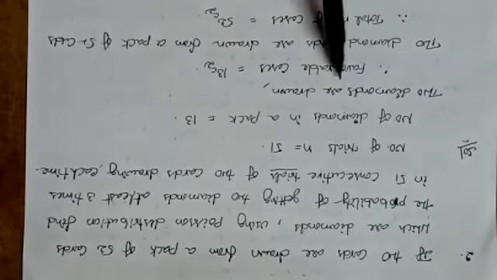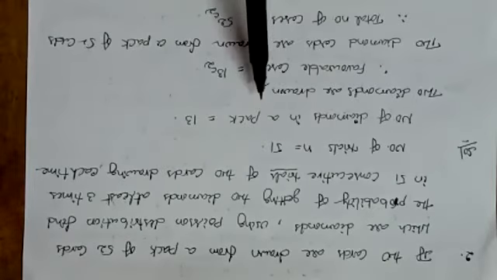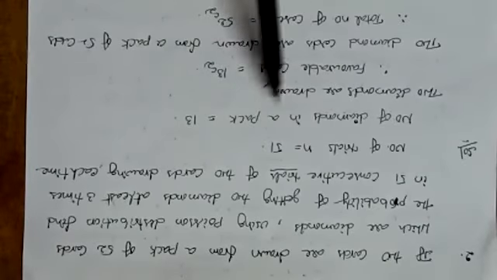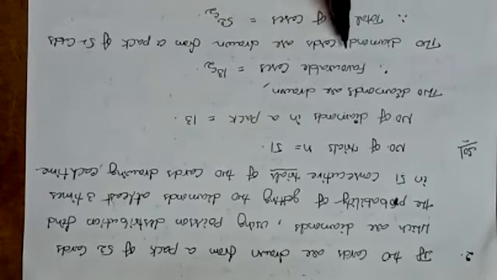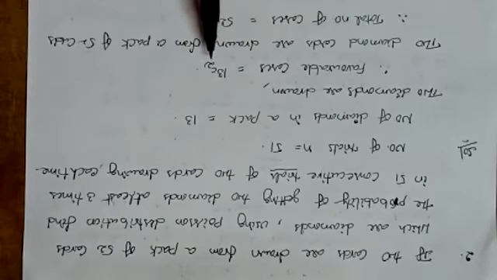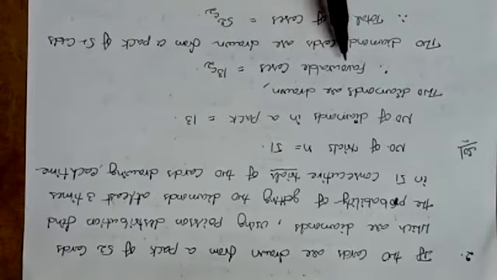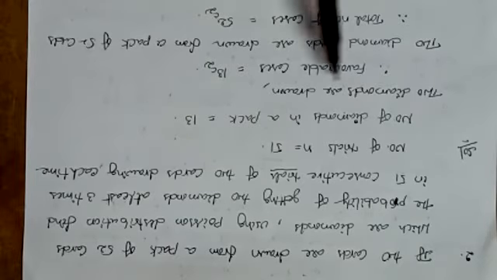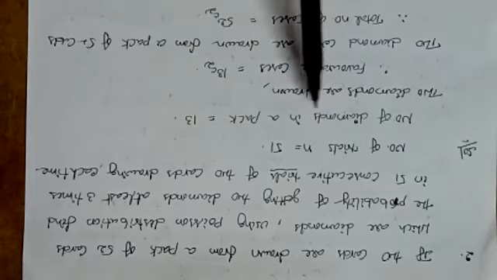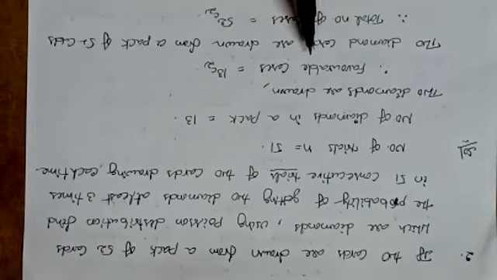So 2 diamonds are drawn from those 13 diamonds. What are the favorable cases? 13C2. Is it clear? That is the favorable case.